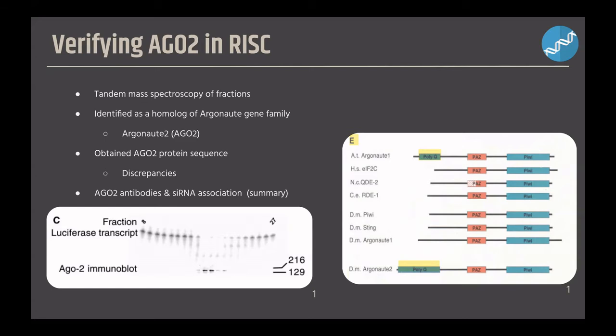The Argonaute family is comprised of at least 4 members, including Argonaute2, but so far only AGO2 has been detected as a component of RISC, though it is possible other Argonaute family members join the RISC complex at points. After sequencing AGO2, scientists believed that the 5' end of the predicted sequence was missing.